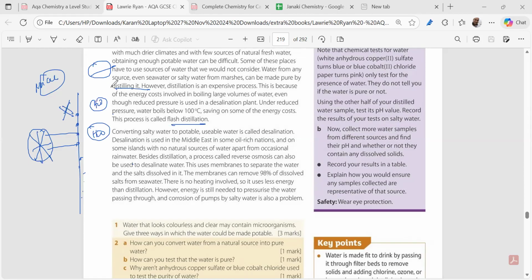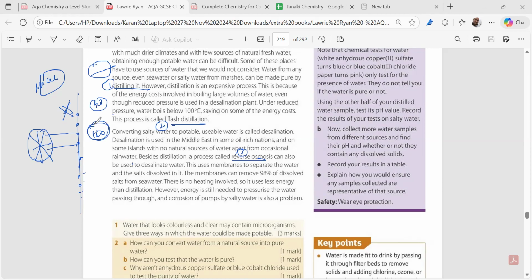But yes, what are the negative points? So this is clear to you. First process is simple distillation. Second process is flash distillation. Open page 209. Third process is reverse osmosis. In reverse osmosis, we are taking the seawater and pumping it through membranes. These membranes will be having very fine pores, and we pump through it. And what happens? We are getting the water over here.